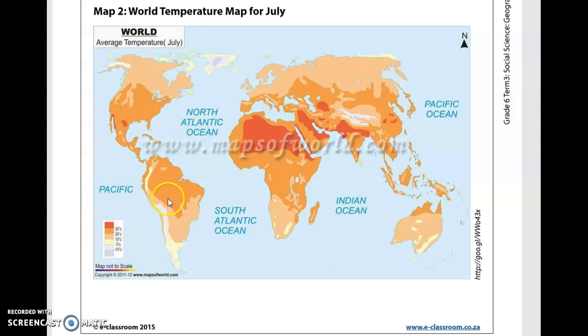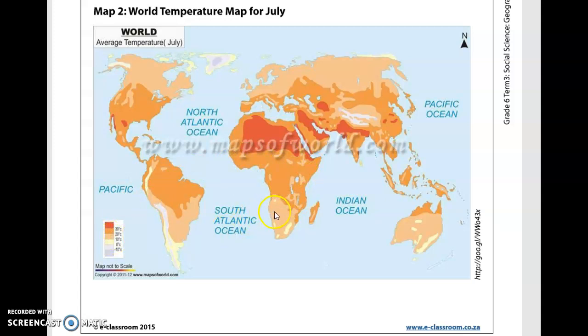We can see, well, in the poles obviously never that hot, minus 10 degrees, the white parts 0, then the lighter parts still cold because they're close to the Arctic Ocean, 10 degrees, the darker around 20 degrees, and you